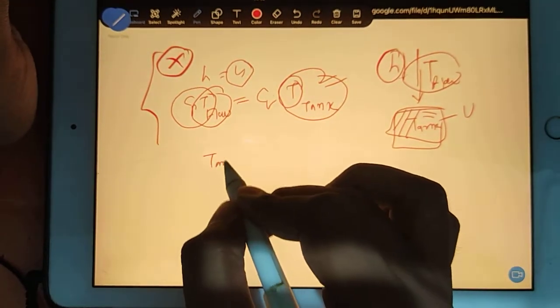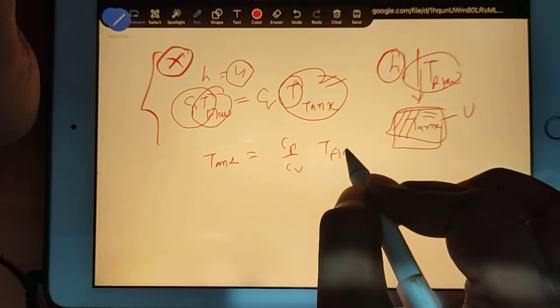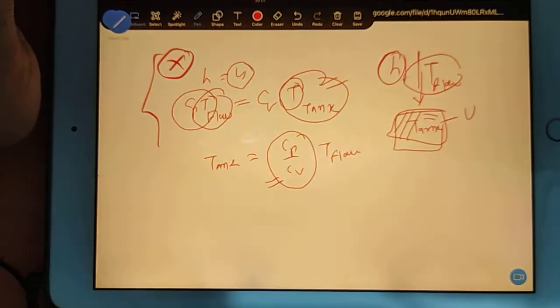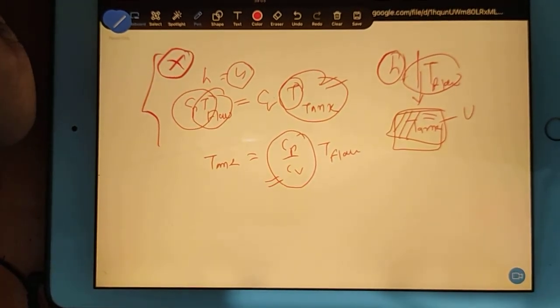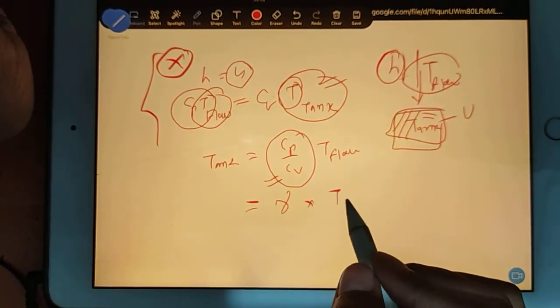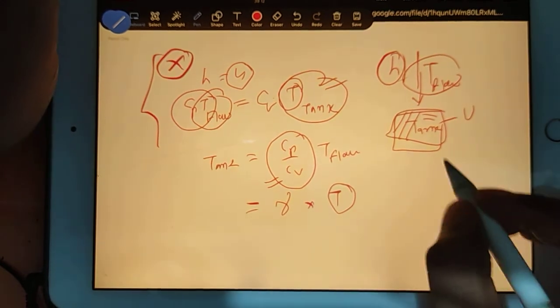So T tank I can write as Cp by Cv times T flow. Cp by Cv, can you guess what this is? Very good. This is gamma. T flow is given, but again, a mistake: T flow is given in degrees Celsius.